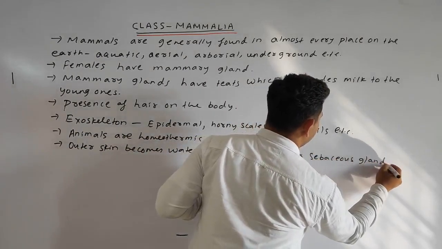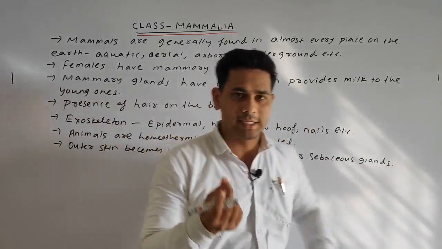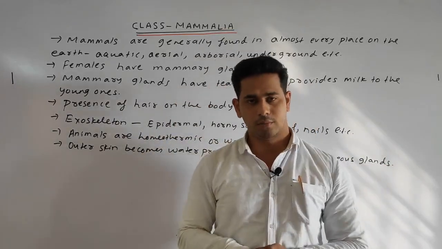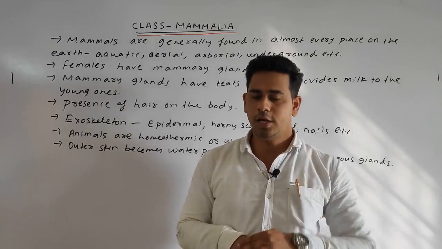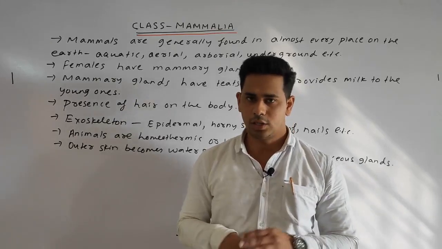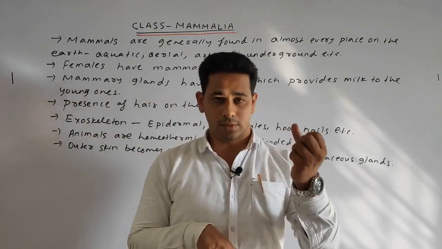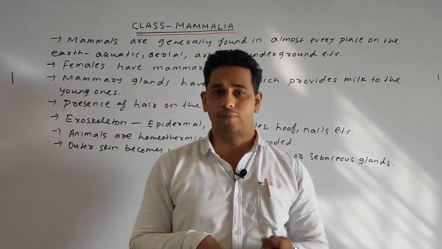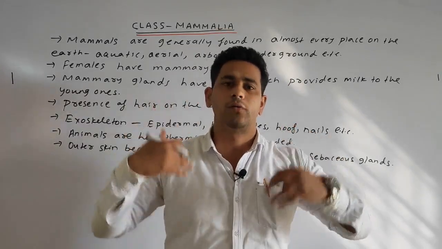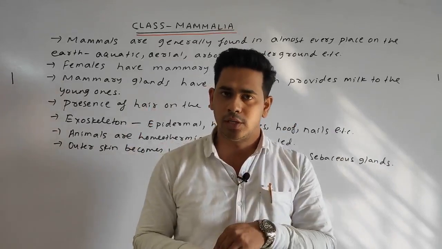As we know, some oily secretion takes place on the outer surface of the body. Those are called oil glands or sebaceous glands. This makes the skin waterproof, so when we bathe or water falls upon our body, it does not go inside our body.